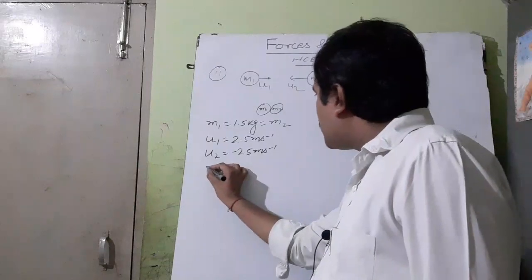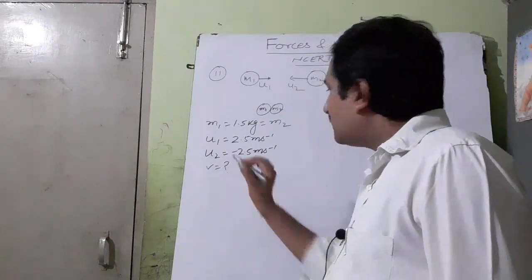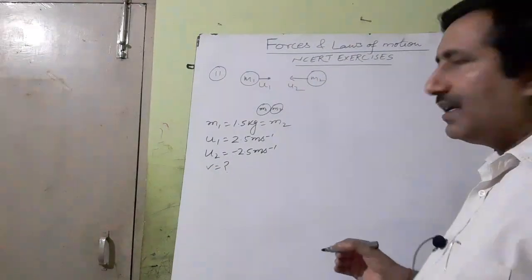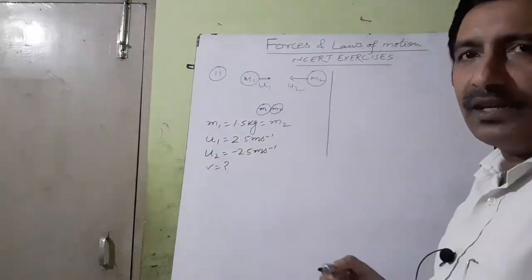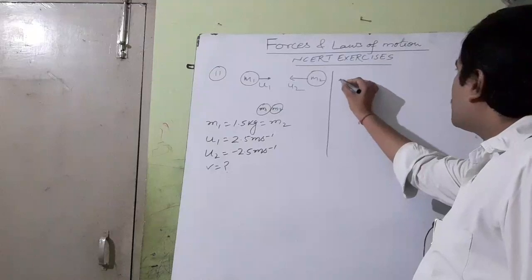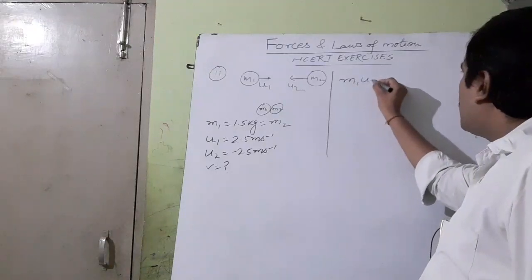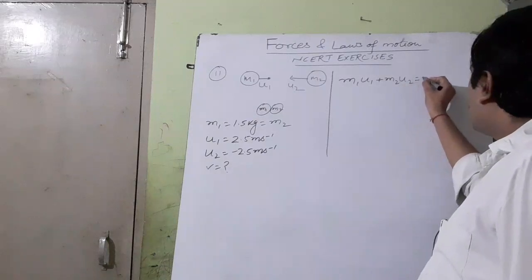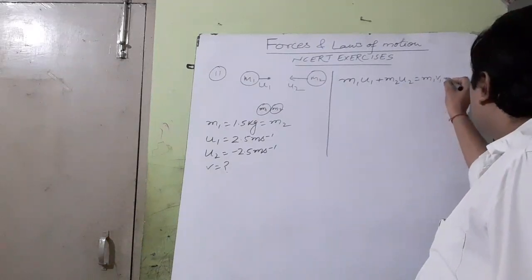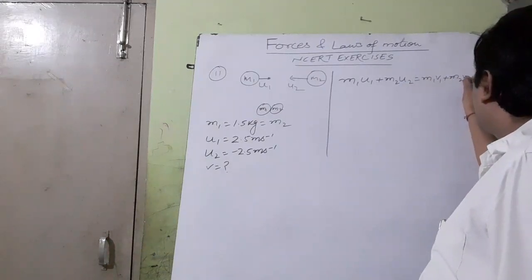And the common velocity is v. You have to find this common velocity v. If you apply the principle of conservation of momentum, what do you know? According to the principle of conservation of momentum, m1 u1 plus m2 u2 is equal to m1 v1 plus m2 v2.